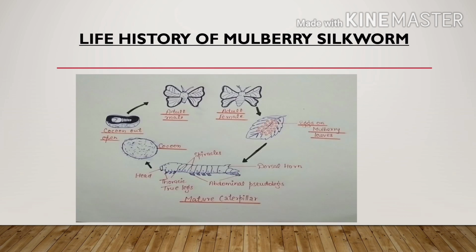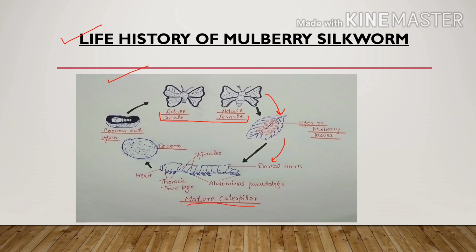So next is life history of mulberry silkworm. Here is the diagram showing the life history of mulberry silkworm in sericulture, right? First of all, male and female copulate and the female lays eggs on the mulberry leaves, right? After 10 days of incubation period, these eggs hatch into a larva, which is a caterpillar, right?